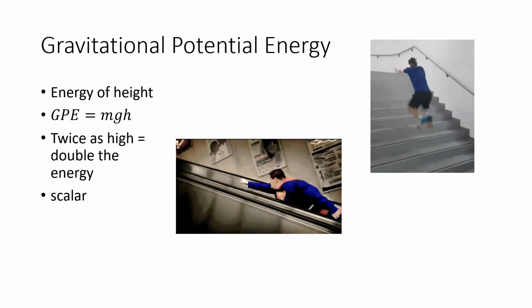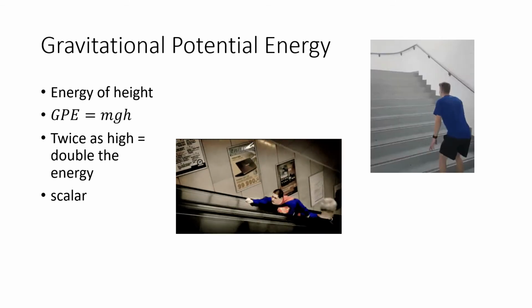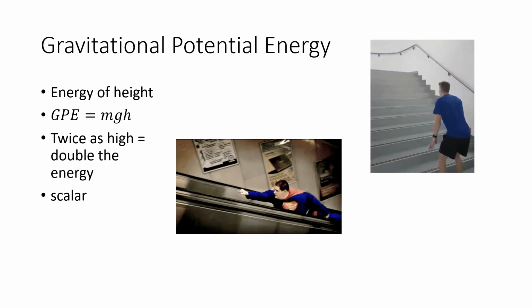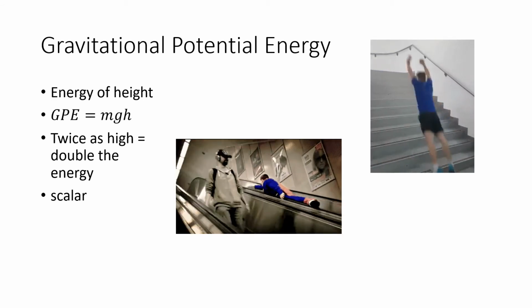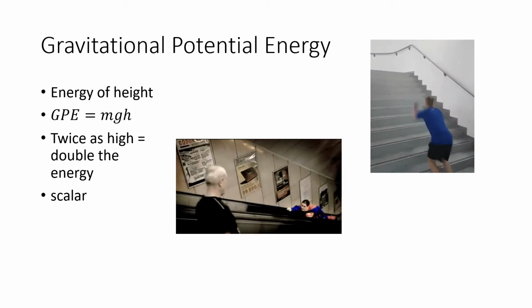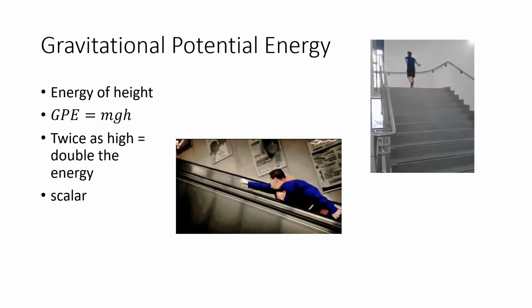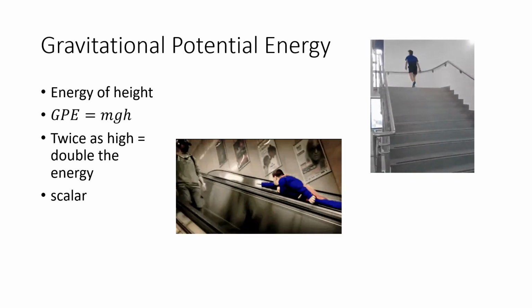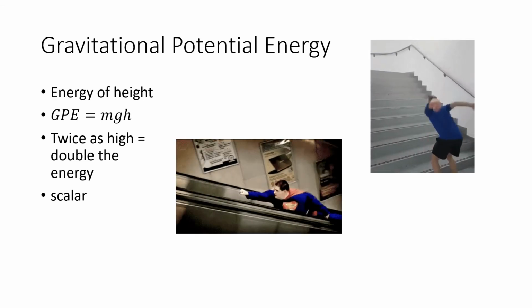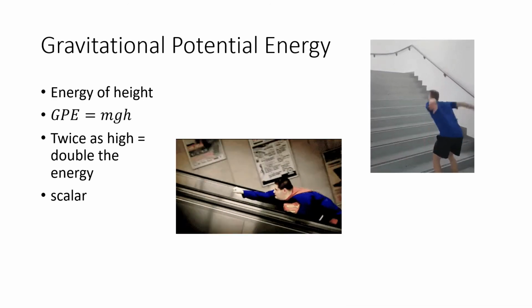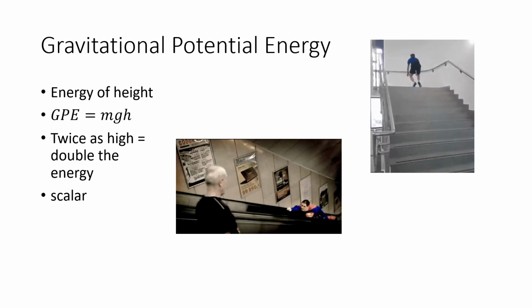Here we have potential energy of gravity. So Superman is going up the escalator. He is gaining potential energy of gravity, right? He's getting higher. That means that something must be doing positive work on him. Something is giving him that energy. That's the escalator. It's pushing him upward and he's moving upward. So it must be positive work, so he gains energy.